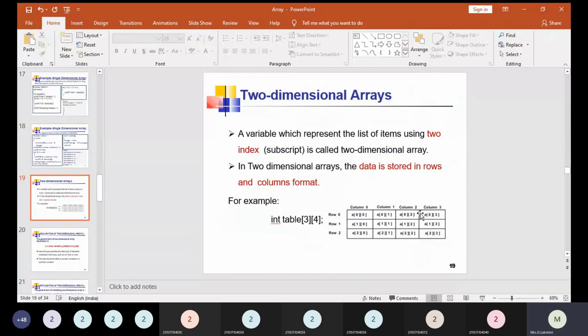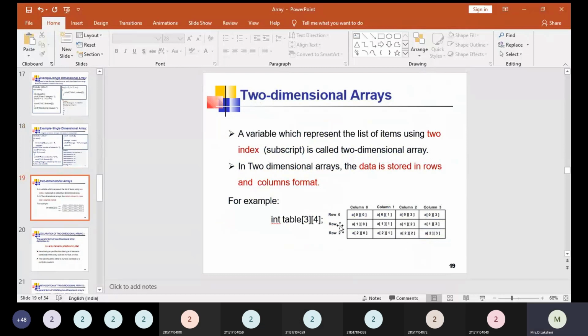For example, int table[3][4], within square bracket 3 and within square bracket 4. Here the data type is integer, the array name is table, and the size is given as 3 and 4. Here 3 represents the number of rows and 4 represents the number of columns. So we are going to have totally 3 rows and 4 columns, right? So this is called a 3 by 4 matrix. In matrix format we are going to store the elements in an array, so the same memory location will be declared in matrix format representation.